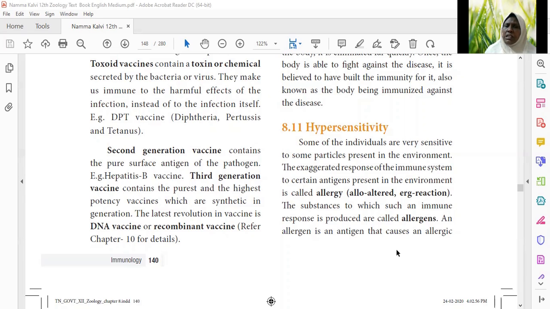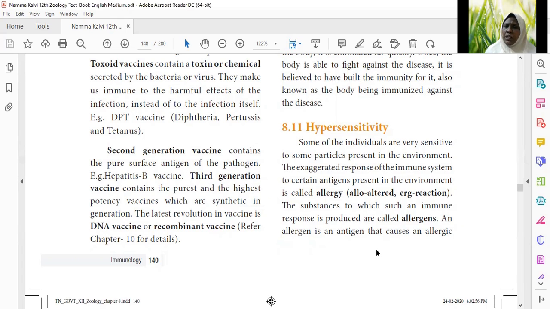And this is also called allergy. This excessive response of the immune system due to these particles or antigens present in the environment is also called allergy. Allergy: allo refers to altered, and erg refers to reaction. So altered reaction, which is named allergy. So hypersensitivity can also be called allergy.